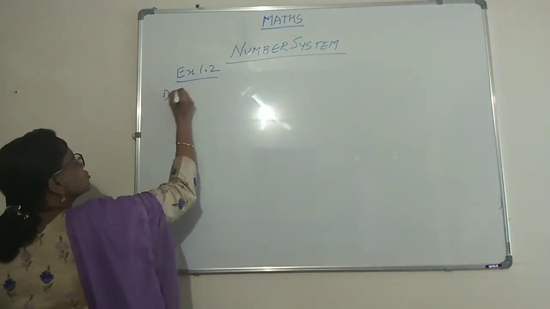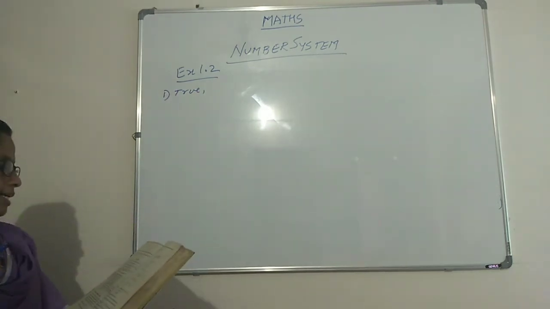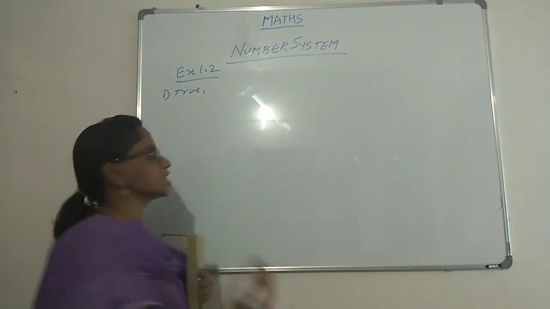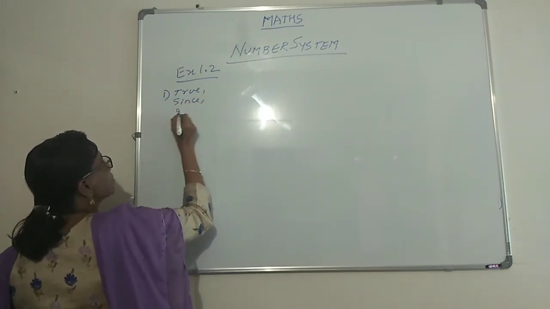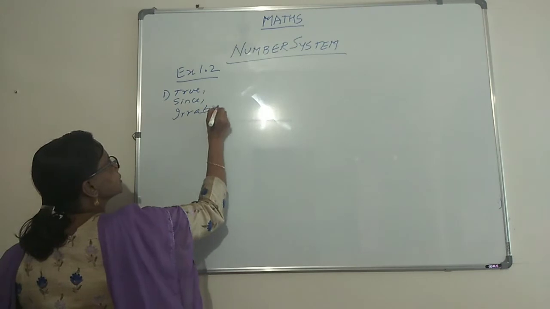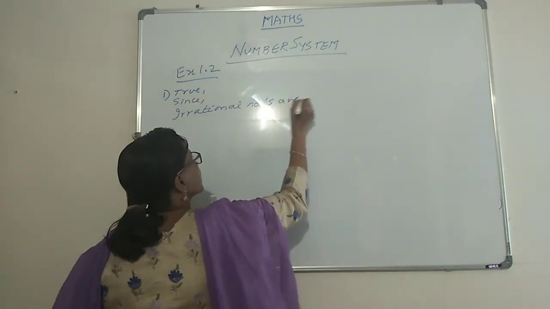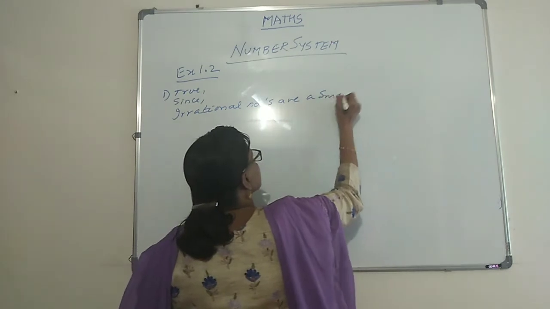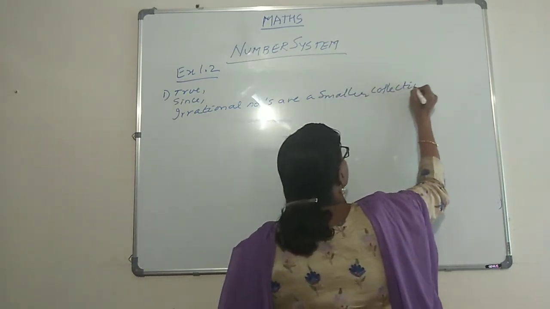And why is it true? Since irrational numbers are a smaller collection as compared to real numbers.